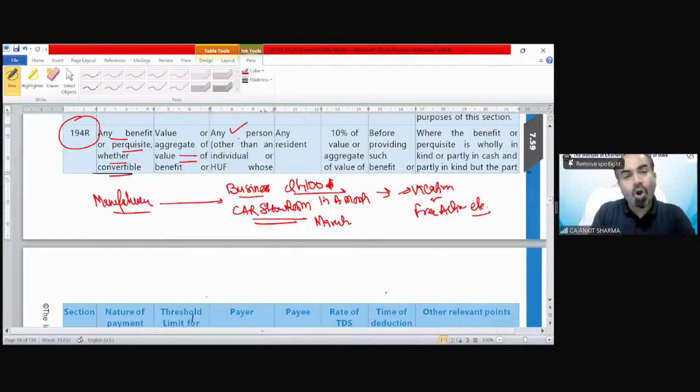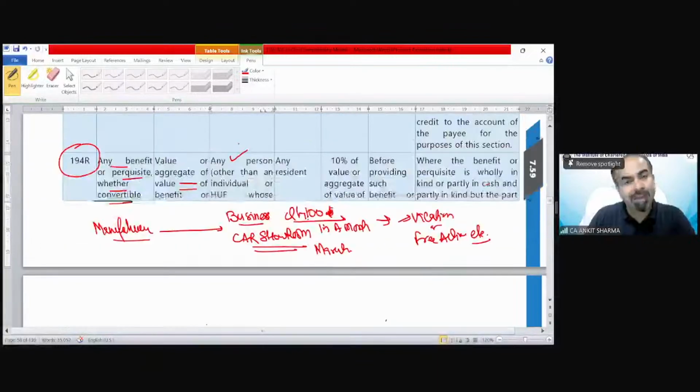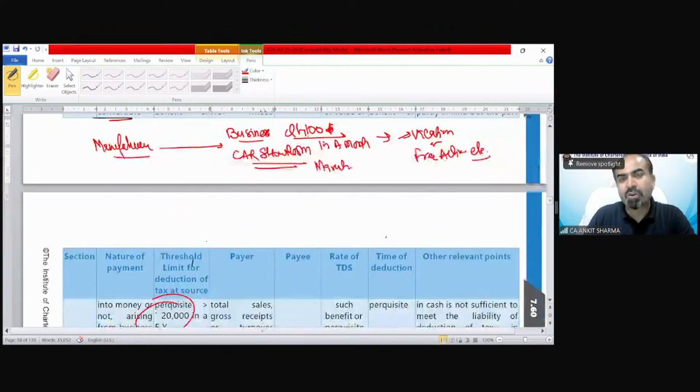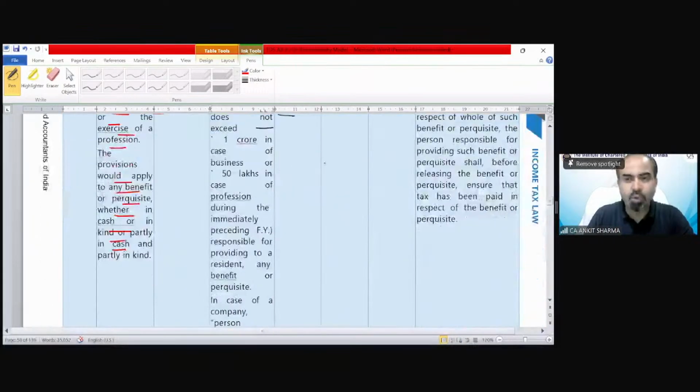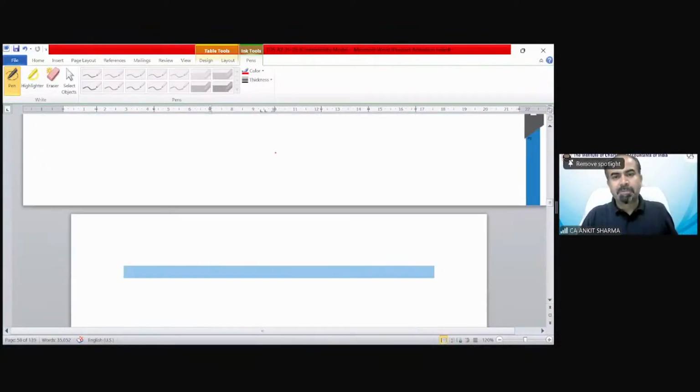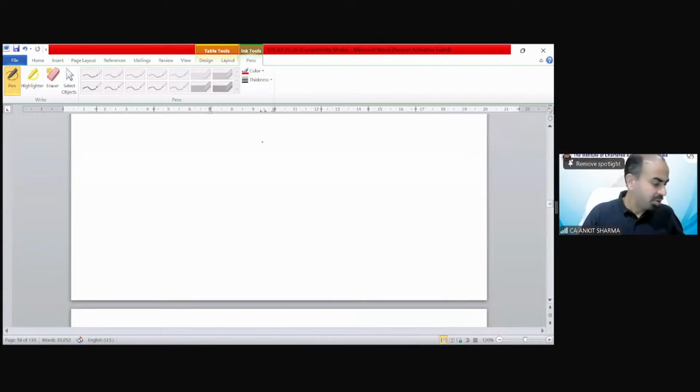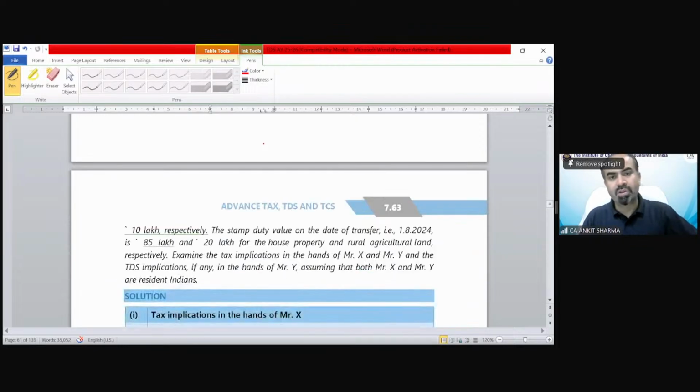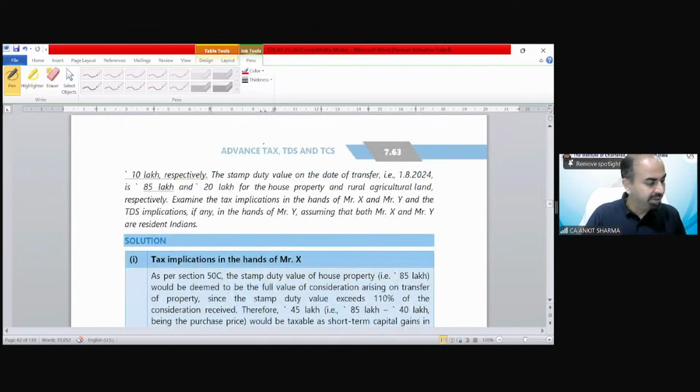Any person is included as payer, except individual and HUF not exceeding the 1 crore or 50 lakh rupees limit. The payee could be any resident. The rate of TDS is 10% of the aggregate value. So you can go through this provision also. So these are the provisions. Section 194R we have completed. So this table has been done.